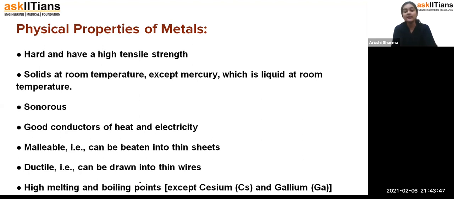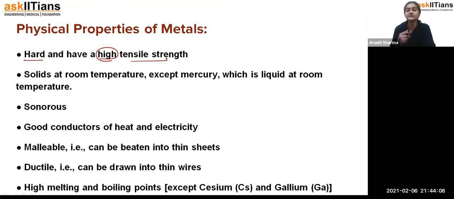Why are we using metals in the construction of any building? So that it will remain strong. That means the metals have the property that they are hard in nature and they have a high tensile strength. That means their strength is very high.